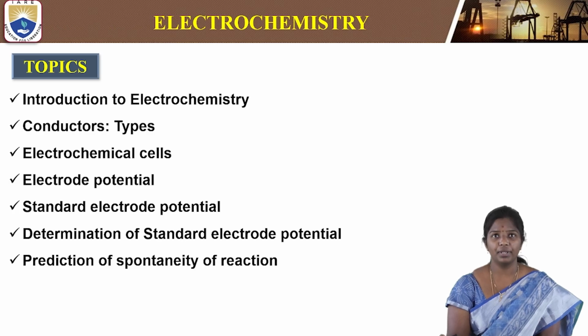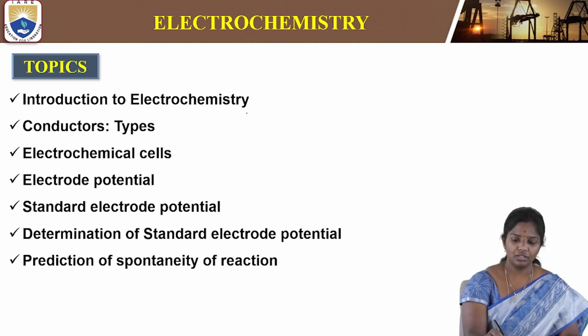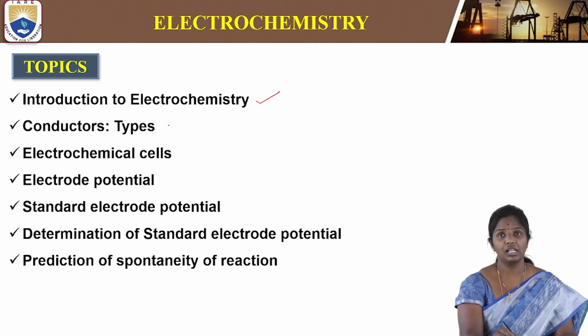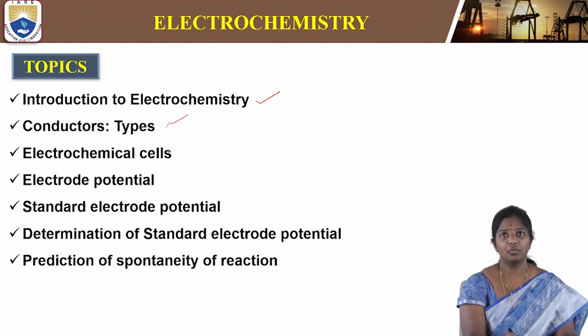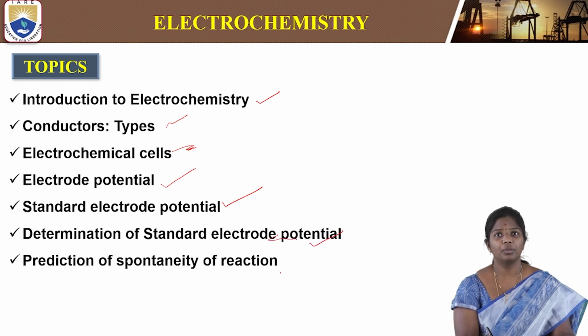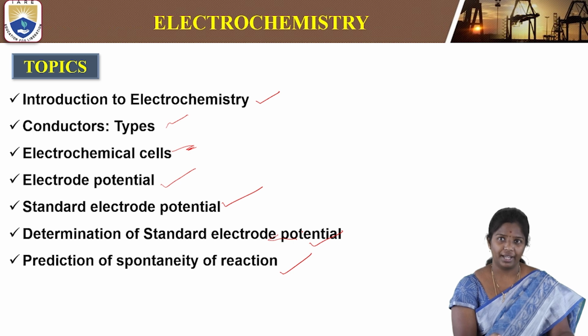So here are the topics: introduction to electrochemistry, then conductors, what are the types of conductors, then electrochemical cells, what are the electrochemical cells or the devices that are used to convert the chemical energy to electrical energy or electrical energy to chemical energy, then electrode potential, then standard electrode potential, then determination of standard electrode potential, then how do we predict the spontaneity of reaction. So all these topics will be covered today.